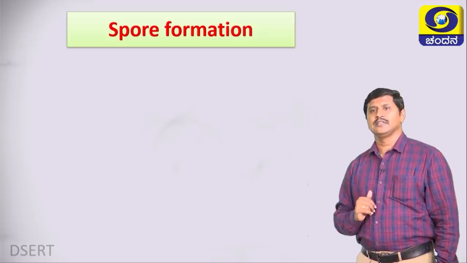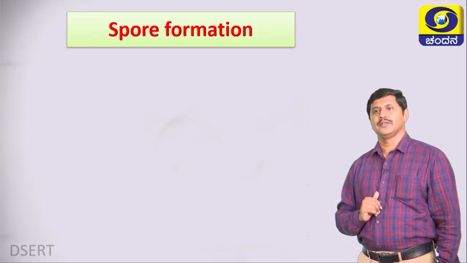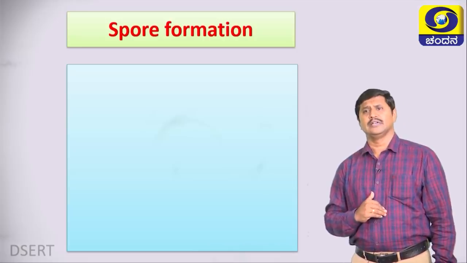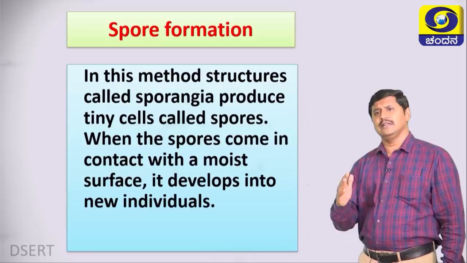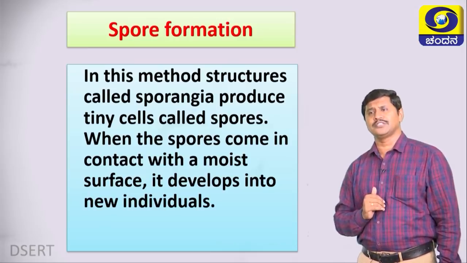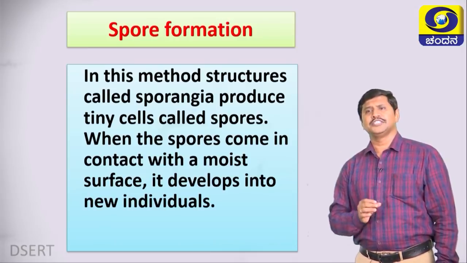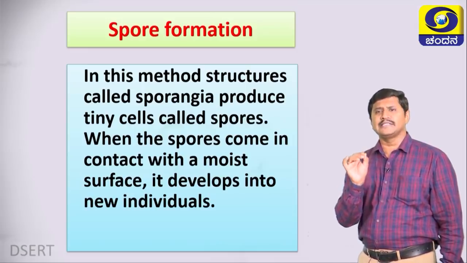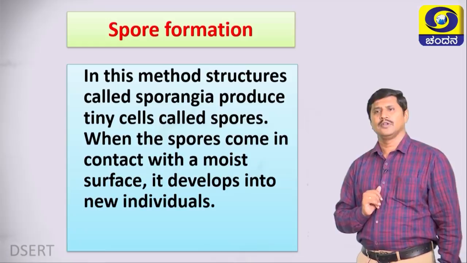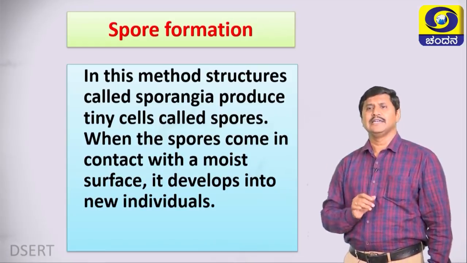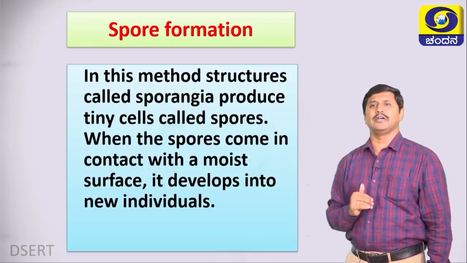Next method is spore formation. Spore formation is another method of asexual reproduction that occurs in the lower organisms. Remember students, in this method, structures called sporangia produce tiny cells called spores. When spores come in contact with a moist surface, they develop into a new individual.